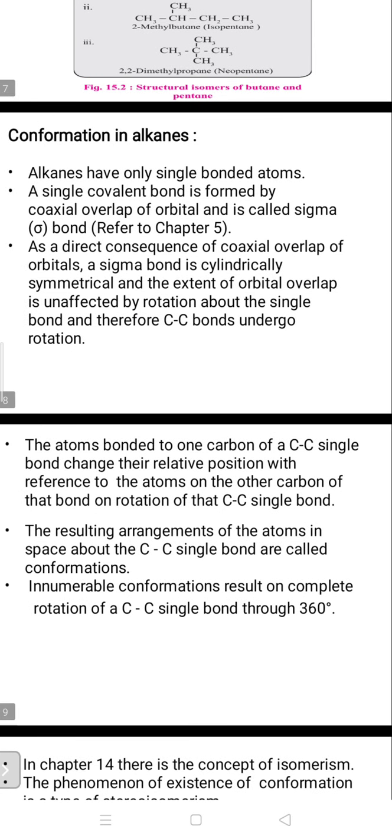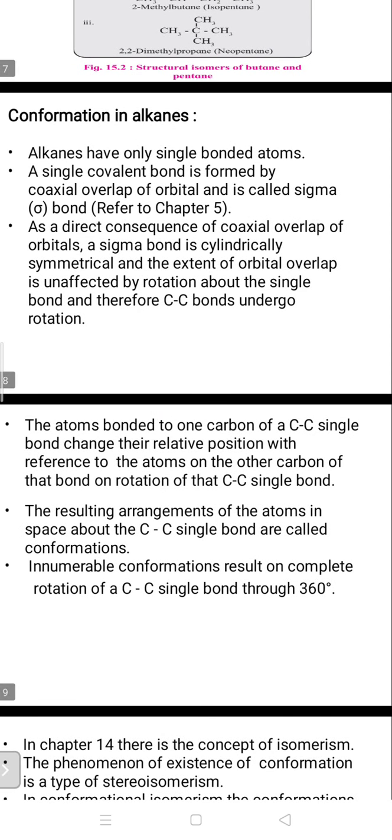Later on, the atoms which are bonded to one carbon of the carbon-carbon single bond can change their relative position with reference to the atoms on the other carbon of the bond on rotation of that carbon-carbon single bond. Whenever we talk about a single bond, the carbon-carbon single bond can change their relative position, and this position is with respect to the rotation of the carbon-carbon single bonds only.